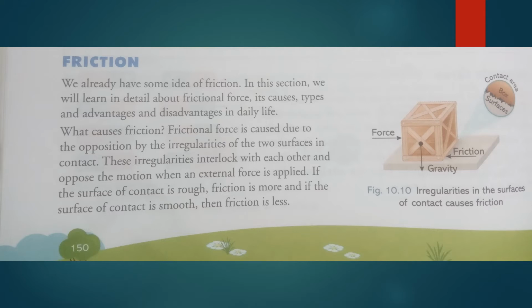Because if the two surfaces are rough, then several irregularities are present on the surface, and because of these irregularities both surfaces interlock each other. And in the case of a smooth surface, the irregularities on the surface are less, that is why they interlock very smoothly and not tightly. So we can say friction is very less.